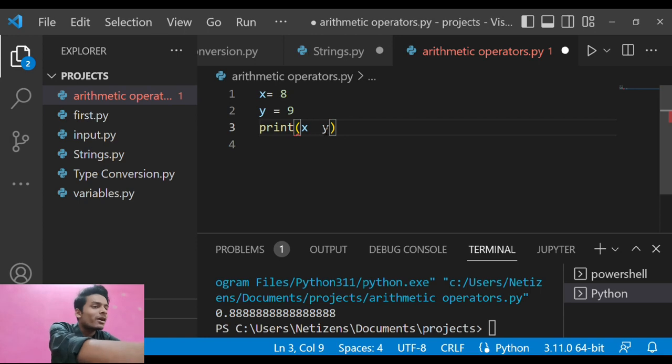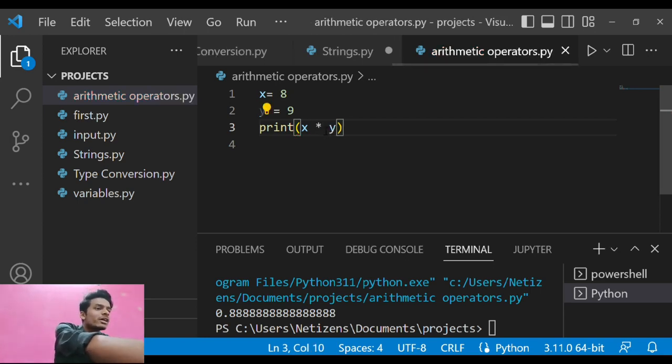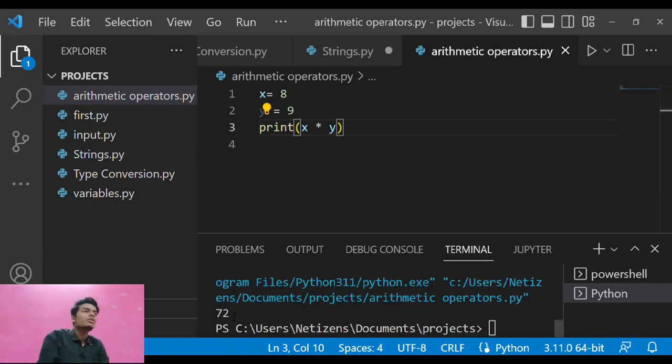After that there is the multiplication sign, and if I save it and run it over here, it will print 72. So these are the basic arithmetic operators in Python, the same ones we have in our day-to-day life.